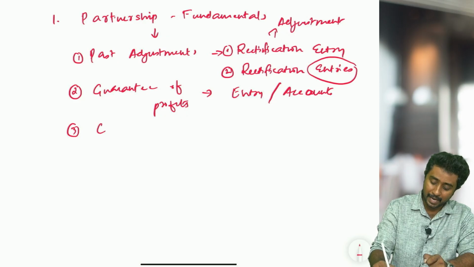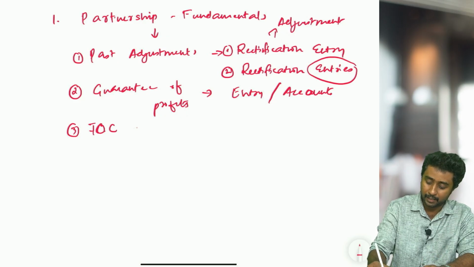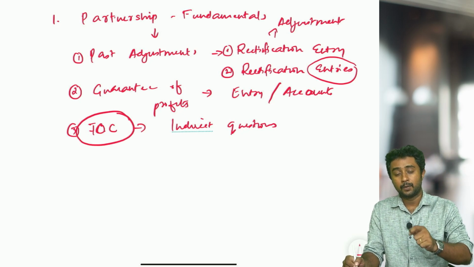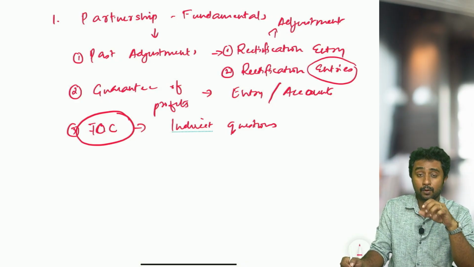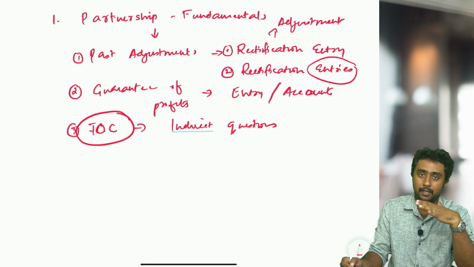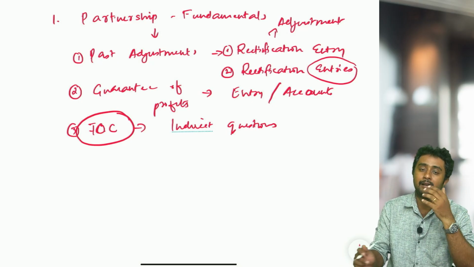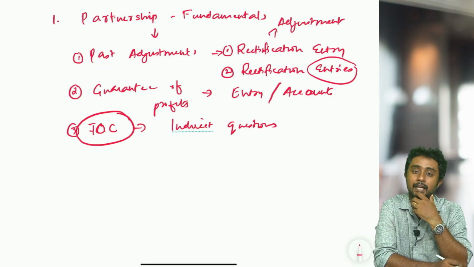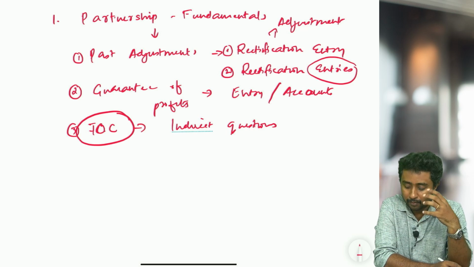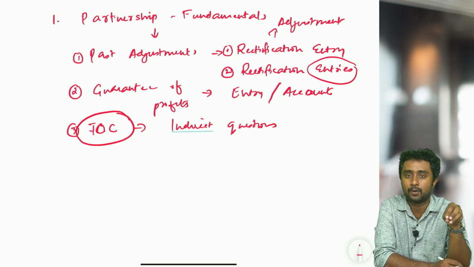The next important topic is capital or interest on capital related indirect questions. Interest on capital related indirect questions means the questions where they will give only the closing capital. Sometimes you may have to find out the opening capital. Interest on capital, you know, is always calculated on the opening capital. Here the interest on capital is already calculated and given, but the value is not available. They will give the closing capital, so from there, how to go back? So practice almost all the entries related to interest on capital.